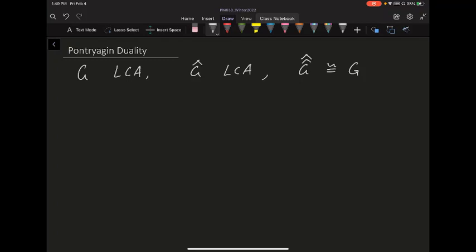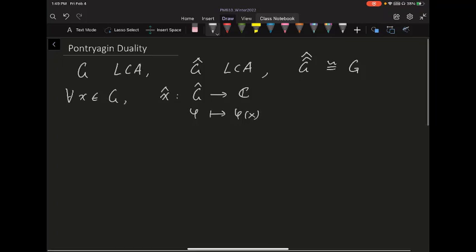You see this construction when you consider, say, the double dual space of some Banach space or a Hilbert space. If you have any x inside G, there's one way of embedding an object into the double dual space by defining this kind of evaluation map. So you define x hat from G hat to the complex, or basically to the unit circle, by doing the following: if you take any character, you just evaluate at this point x. This is essentially the same idea as embedding some Banach space into its double dual.